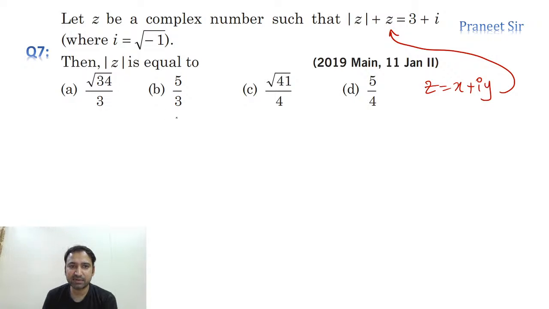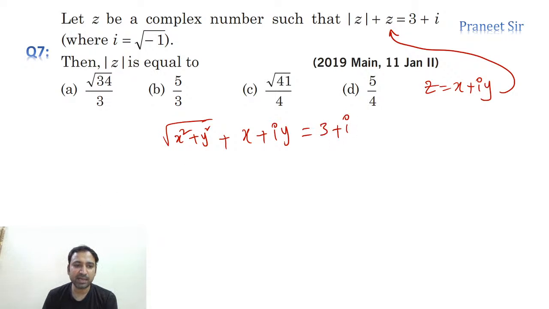Mod z is square root of x square plus y square, and z we know is x plus iy. Equate it to 3 plus i. Now compare real parts and imaginary parts.